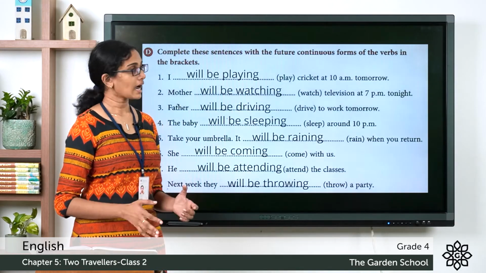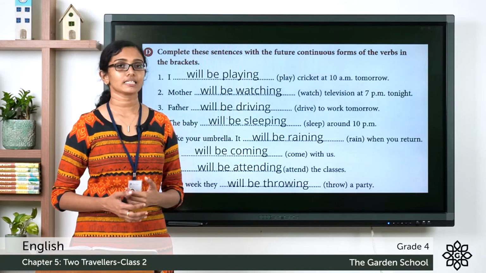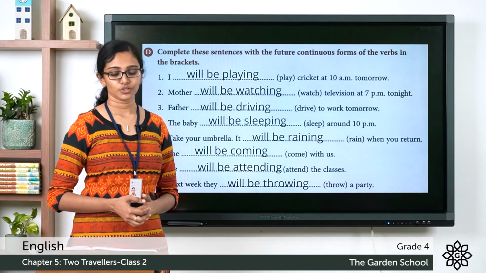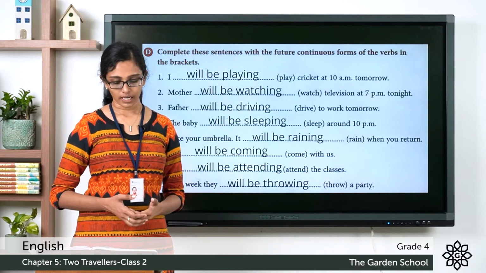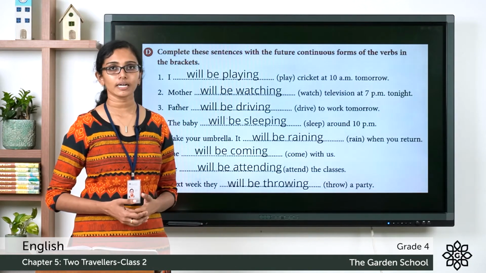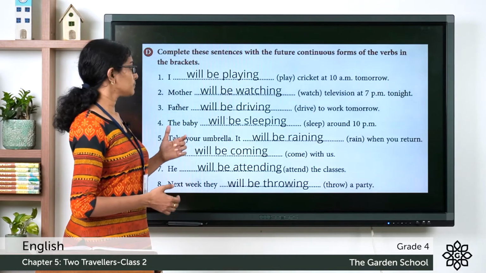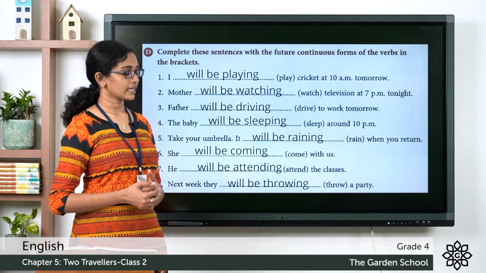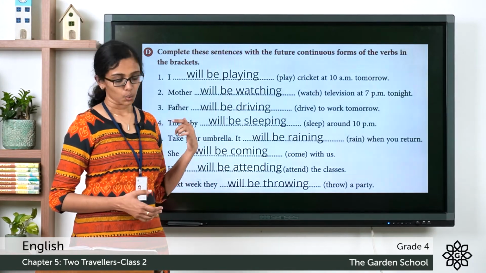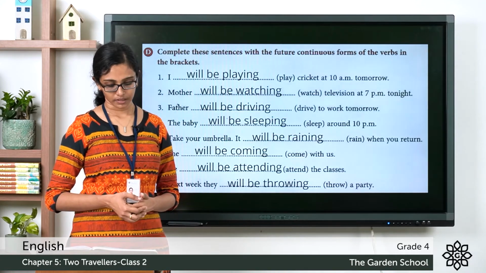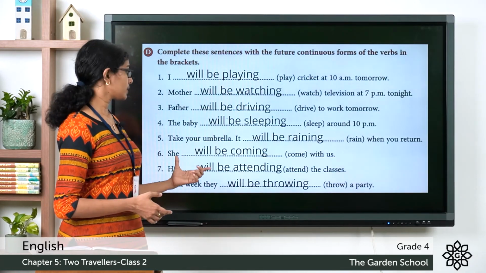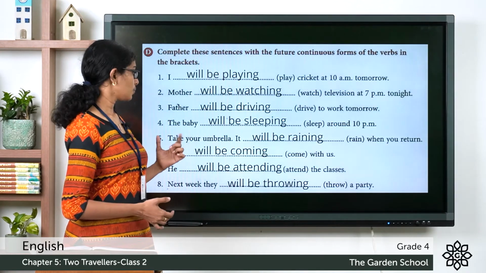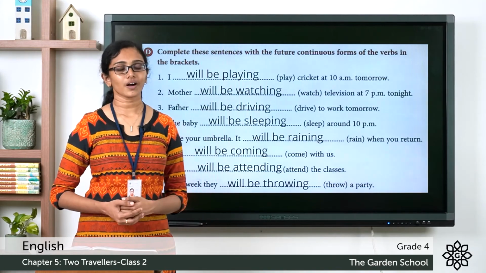Question number 1. I will be playing cricket at 10 a.m. tomorrow. Question number 2. Mother will be watching television at 7 p.m. tonight. Father will be driving to work tomorrow. The baby will be sleeping around 10 p.m. Take your umbrella. It will be raining when you return. She will be coming with us. Question 7. He will be attending the classes. And 8. Next week they will be throwing a party. Hope you got all the answers correct.